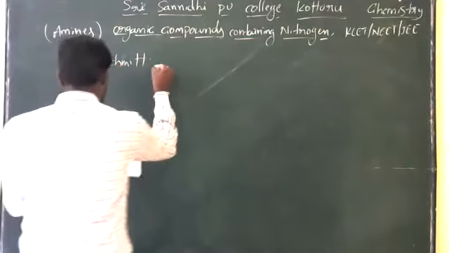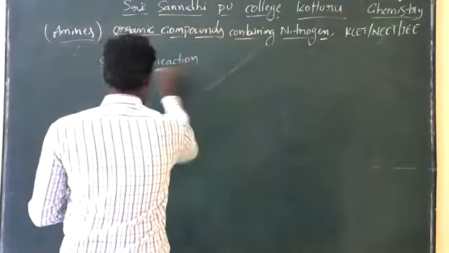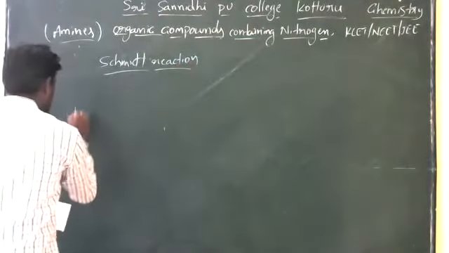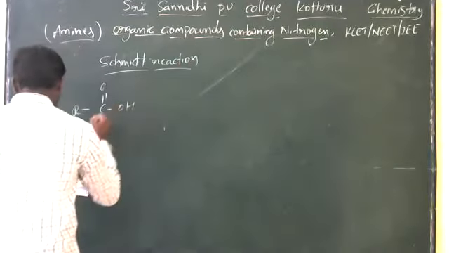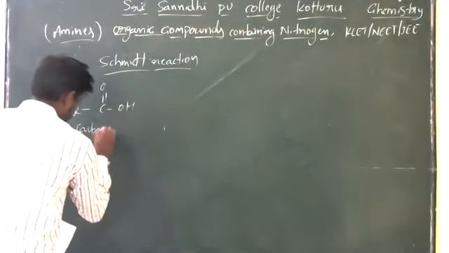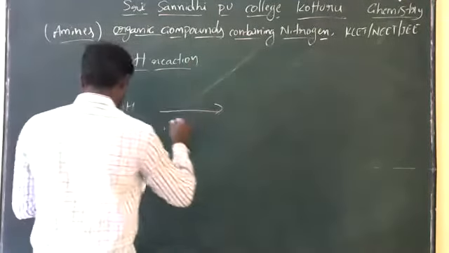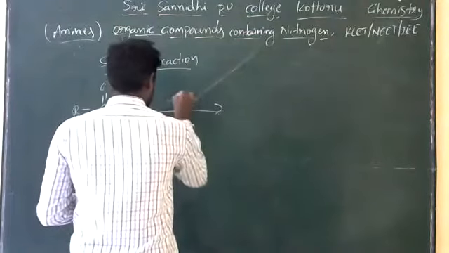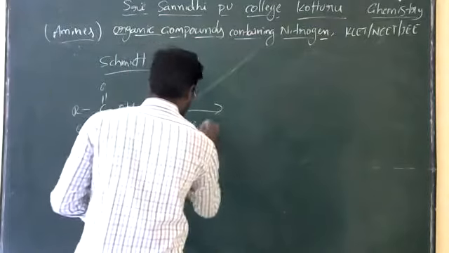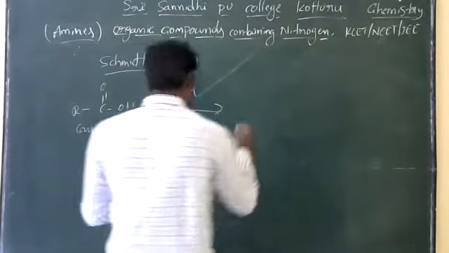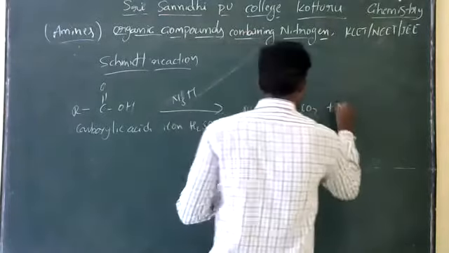So here we are using the carboxylic acid in the presence of the concentrated H2SO4 to produce RNH2 and also CO2, then N2 compounds.